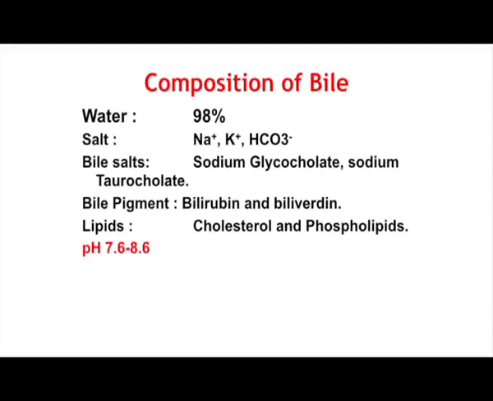And then at the end it contains the bile pigments, which are bilirubin and biliverdin, which is an oxidation product of bilirubin. The pH of the bile is slightly alkaline, in the range of 7.6 to 8.6.